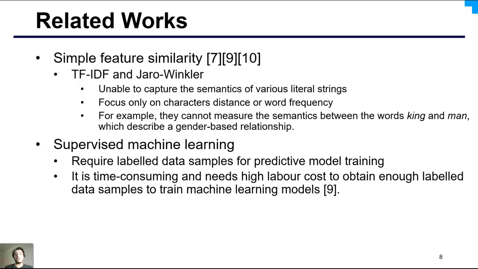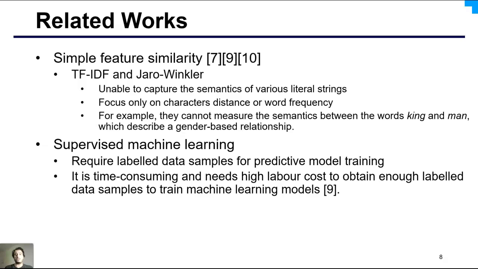Simple feature similarity metrics such as TF-IDF and Jaro-Winkler are unable to capture the semantics of various literal strings, and they only focus on character distance or word frequency. For example, they cannot measure the semantics between the words king and man, which describe a gender-based relationship.